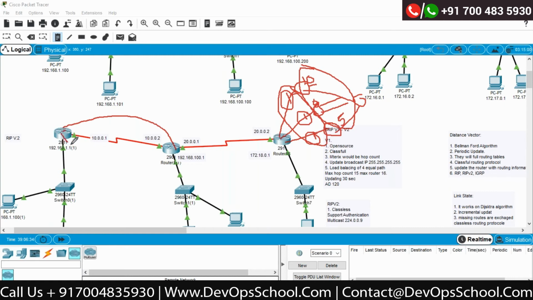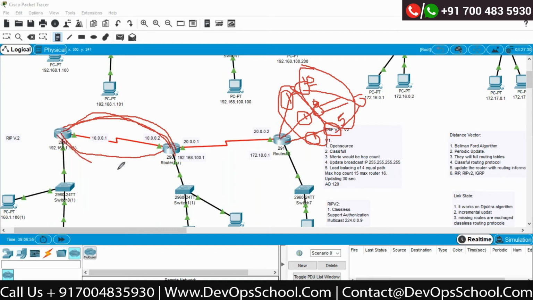Then these both routers will start exchanging the routing information. Correct? Now, what routing information are we going to use? The best path, only the best path, which they are going to exchange with each other. Now, I send this information to him. He said, I received, acknowledge.